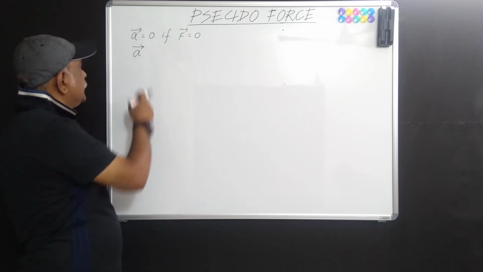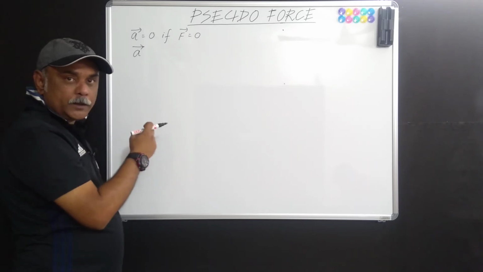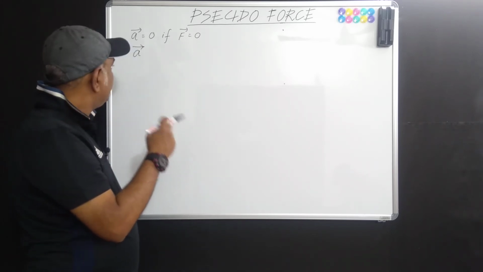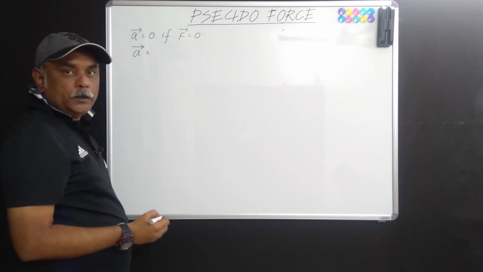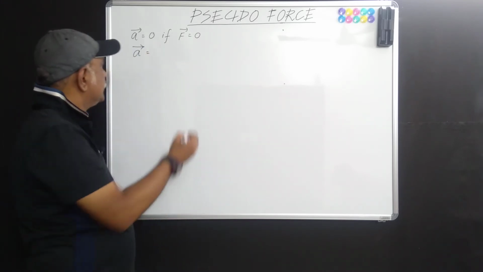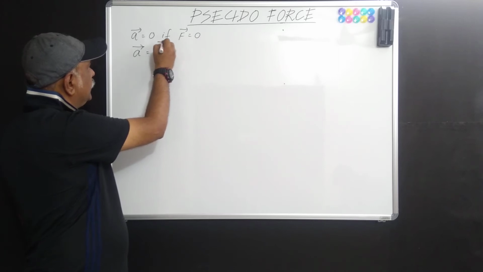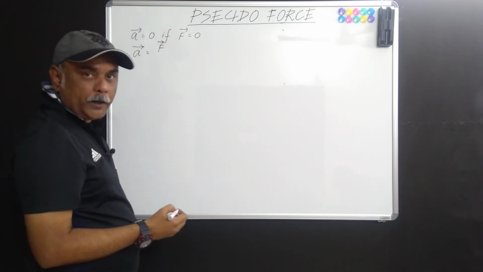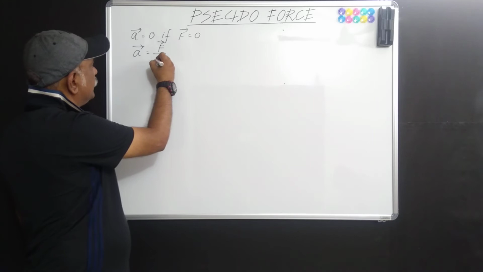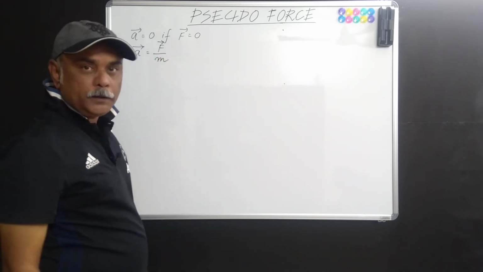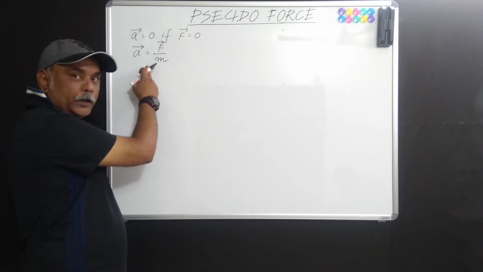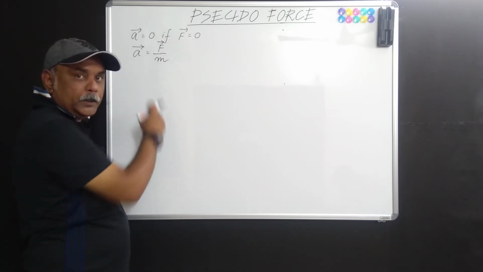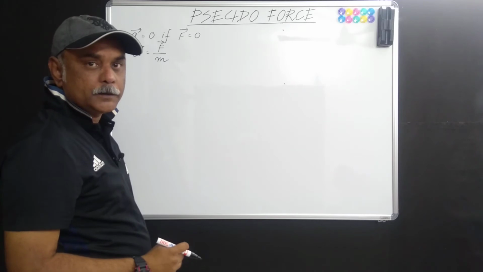I repeat, it says that if acceleration is measured from an inertial frame of reference, then it is equal to the vector sum of all the forces acting on the particle divided by the mass of the particle, isn't it? So remember, Newton's second law cannot be directly applied in a non-inertial frame of reference.